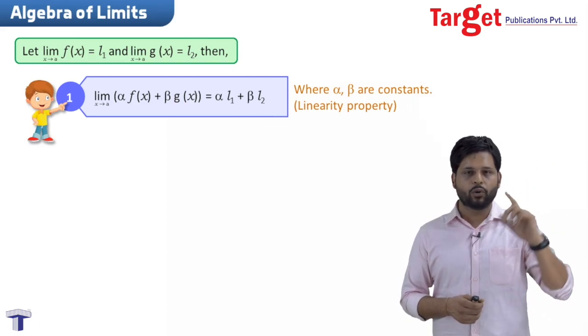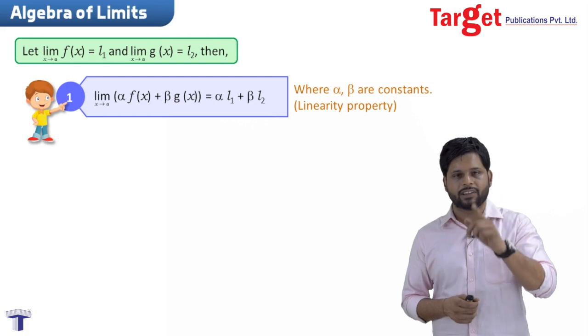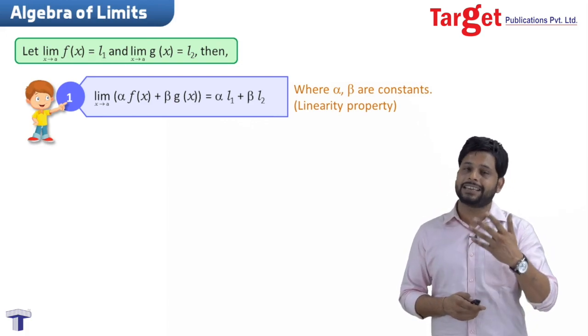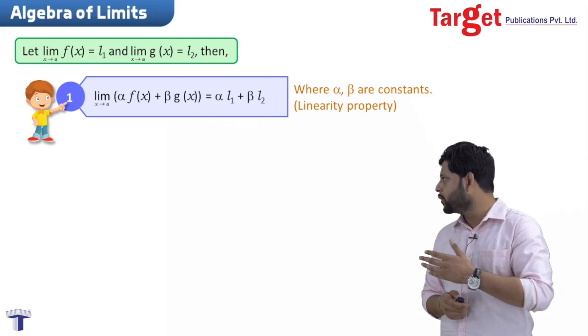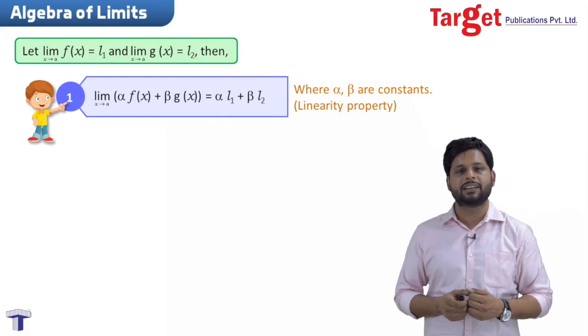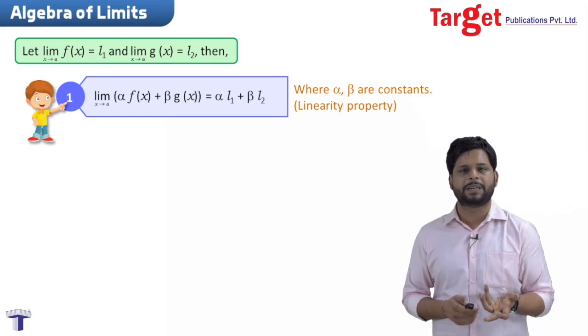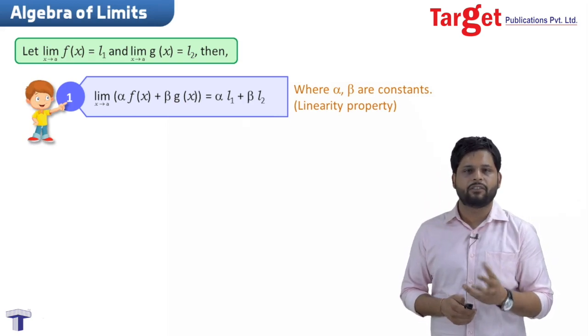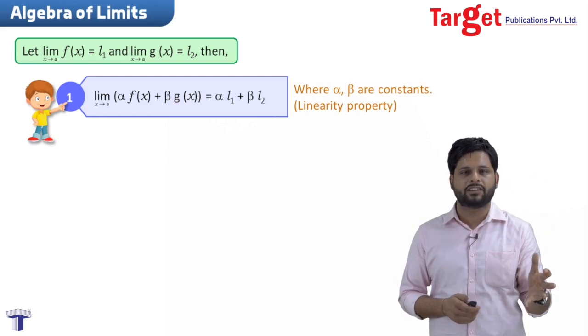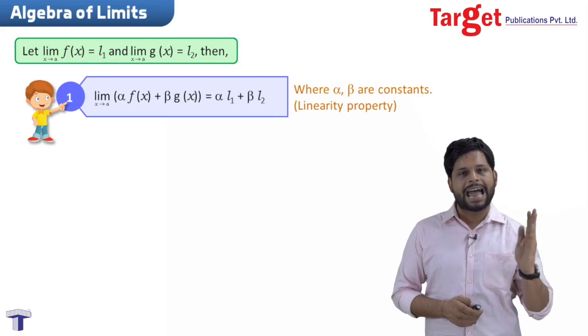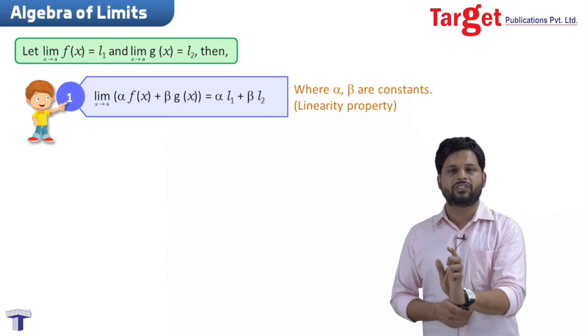Now we know the answer for the limit when we substitute it in the function. It is L1, and the second function will give you L2, which basically gives us the answer L1 plus L2, where alpha and beta here are the constants. Basically I have taken all these constants. If you have a constant that is multiplied by the function, that constant will always come out of the limit, and only the limit and the function part remain.